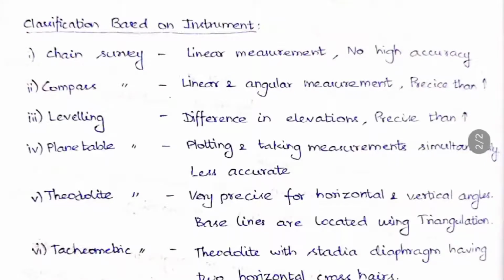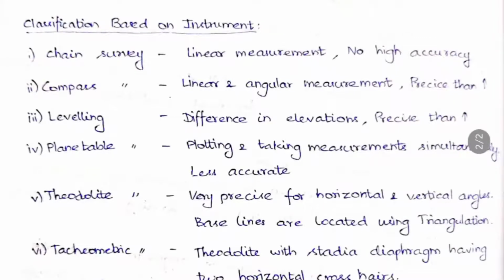The first one is chain survey. So we use chains for doing this. So only linear measurement can be taken from the chains. Chain length will be of different sizes, 20 meter, 30 meters, like that. So based on that only linear measurements can be taken, and this is not very high accuracy.